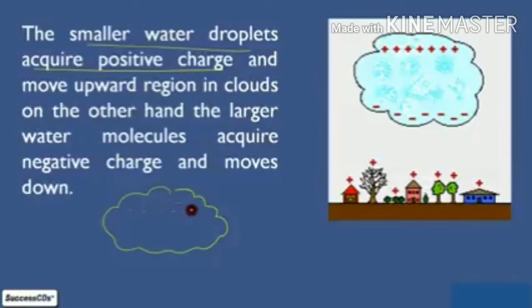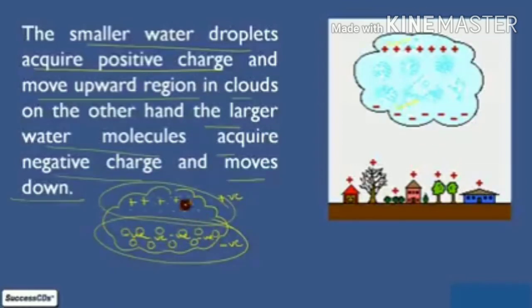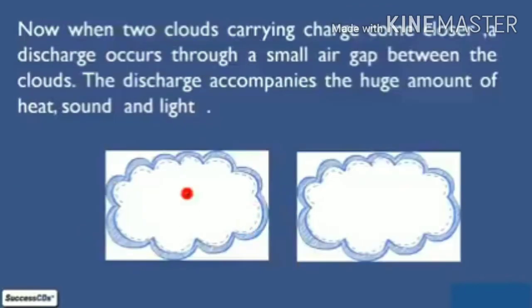Now what happens? The smaller water droplets acquire positive charge and move to the upper region of a cloud, meaning the upper part of a cloud is positively charged. On the other hand, the large water droplets acquire negative charge and move downward. So in one cloud the upper region has positive charge and the lower region has negative charge. Children, I hope you have understood how the charges are distributed in clouds.